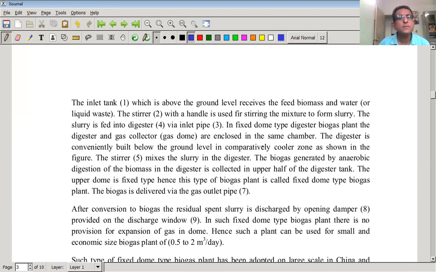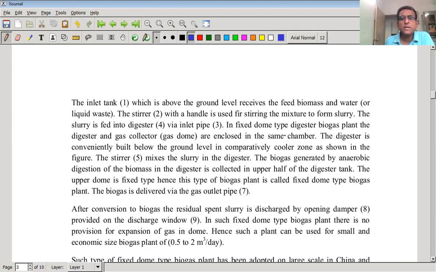Now you can see here the inlet tank 1, which is above the ground level, receives the feed biomass and water. The stirrer 2 with the handle is used for stirring the mixture to form the slurry. The slurry is fed into the digester via the inlet pipe.